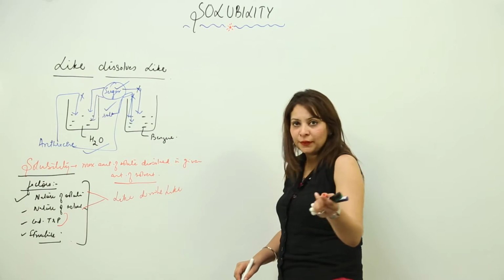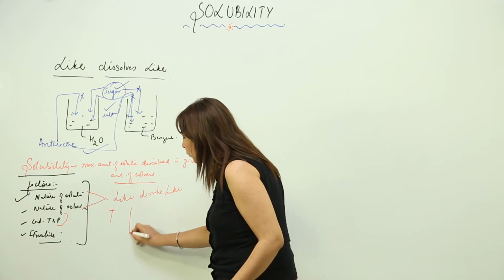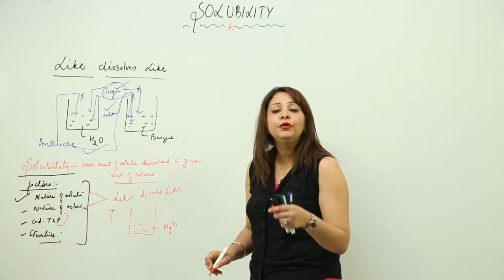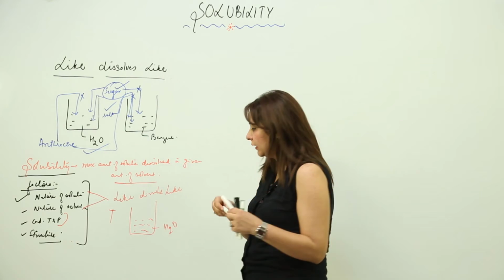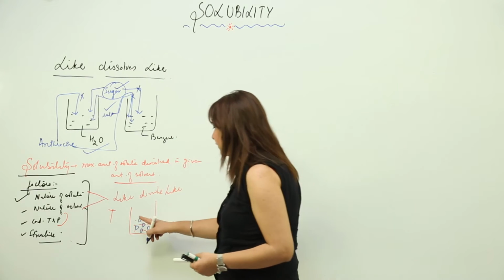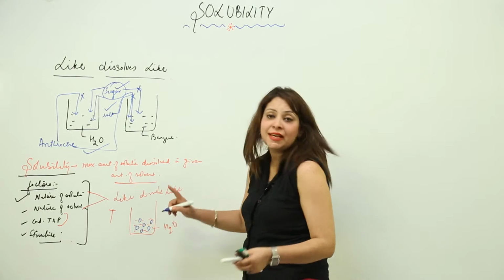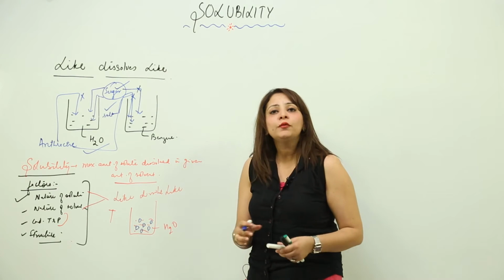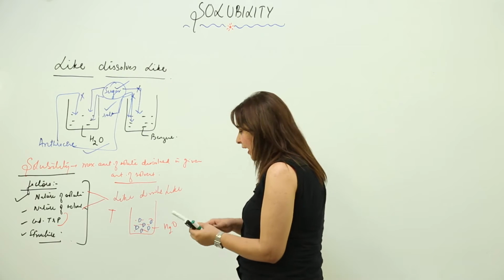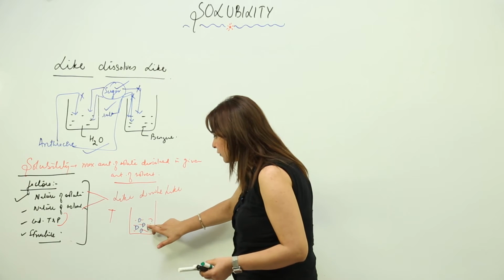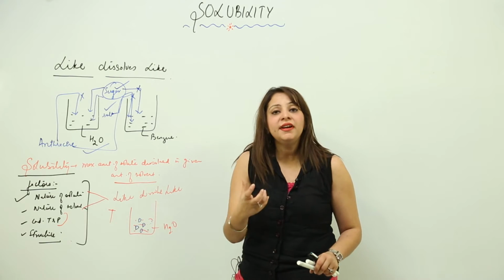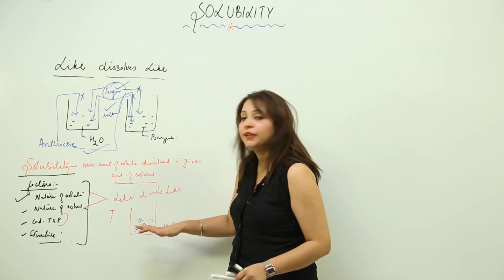Next we have the condition of temperature and pressure. I am just going to explain with temperature. Suppose I have a container in which I have water. I have added a few sugar crystals into it, let us take 1, 2, 3, 4, 5, 6 crystals, right. We know that water has the ability to dissolve some solute in it. So after some time a few crystals get dissolved. Let us say 2 crystals are already dissolved because the solvent has the ability to dissolve, right, and we are left with these 4 crystals.